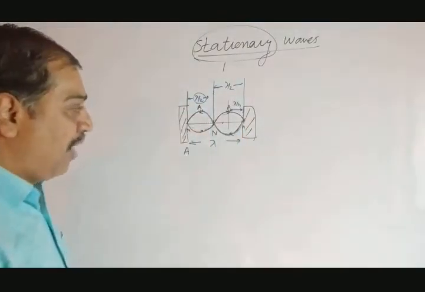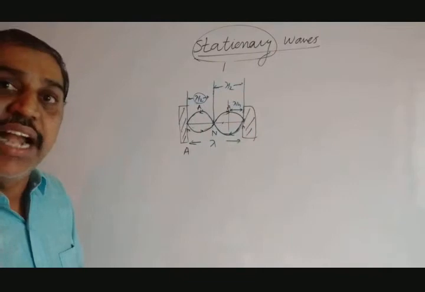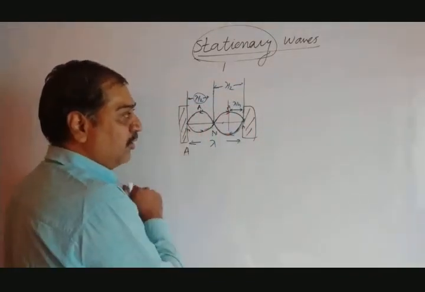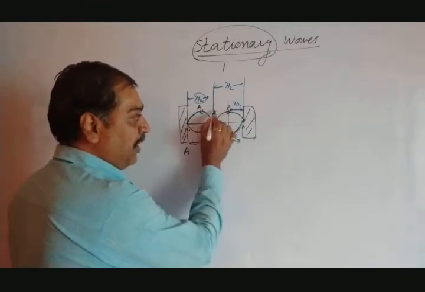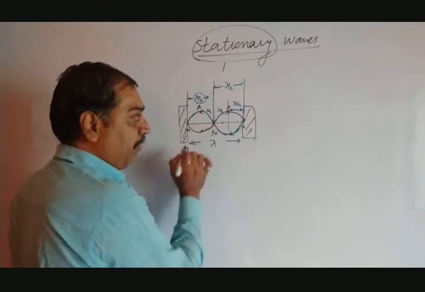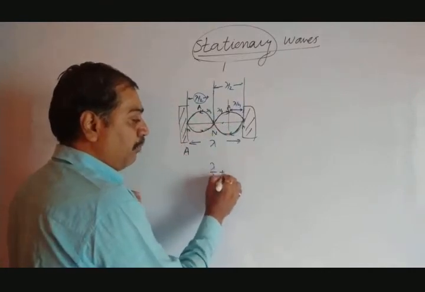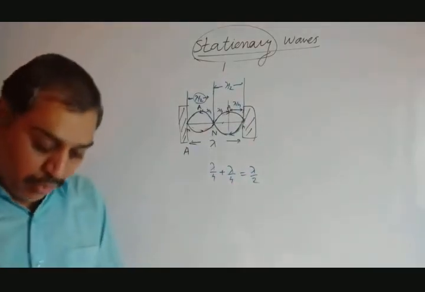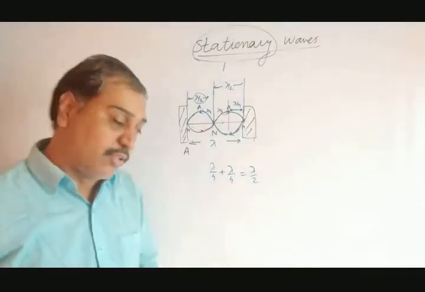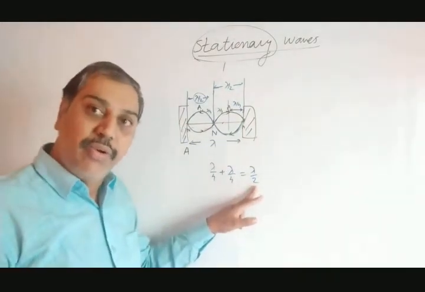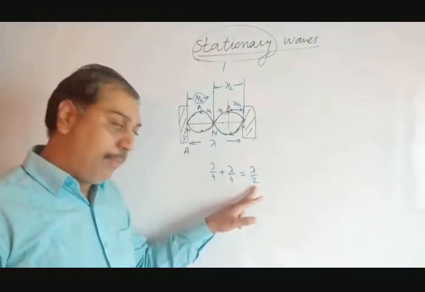Now see, what is the distance between two adjacent antinodes? This is the antinode, and the adjacent one is this one. From this place to this place it is lambda by 4, and again this is lambda by 4. So lambda by 4 plus lambda by 4 becomes lambda by 2. So two adjacent antinodes are also separated by a distance of lambda by 2, as well as two adjacent nodes are separated by a distance of lambda by 2.